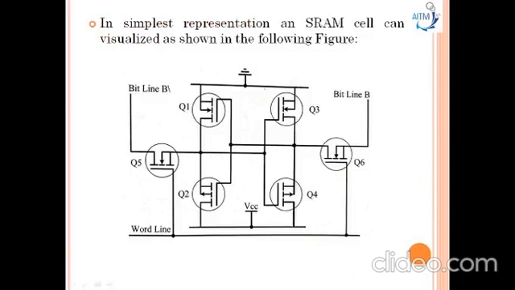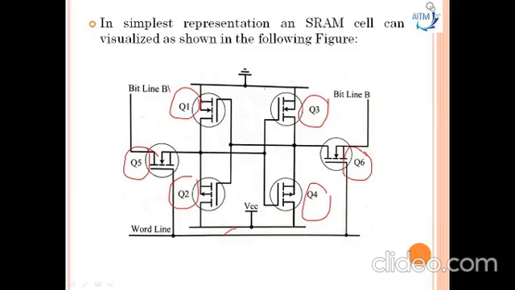Now we'll see the diagram of a static RAM. This is the simplest representation of a static RAM cell, as shown in the figure. It consists of the 6 transistors Q1, Q2, Q3, Q4, Q5 and Q6. Q1, Q2, Q3, Q4 are cross coupled inverters. Q1 and Q2 are a CMOS inverter pair, and Q3, Q4 are another CMOS inverter pair.